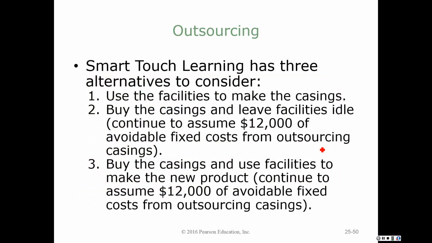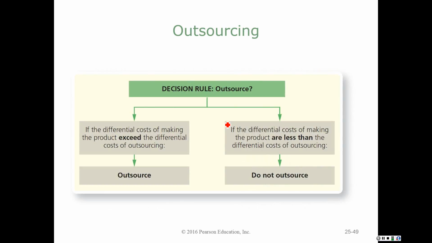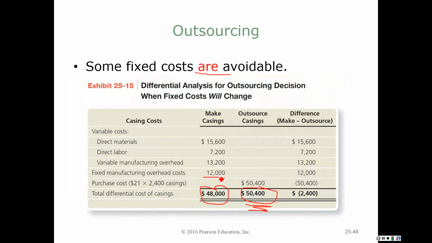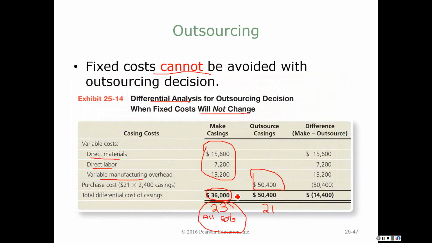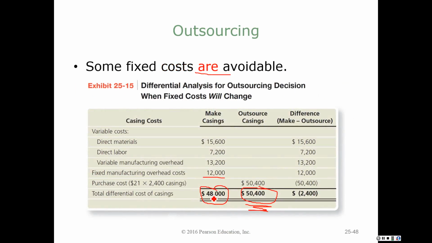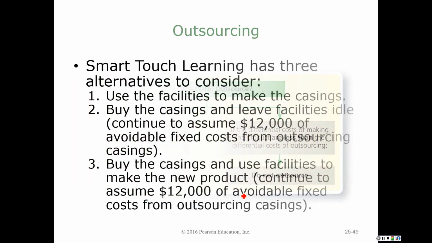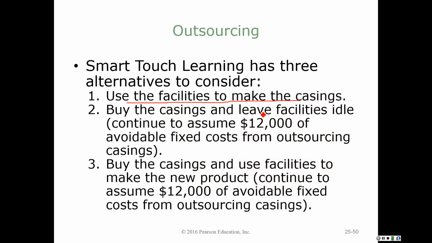So your presentation gives you a couple of alternatives. We can simply continue using our facilities to make the casings. All right, so if we back up and take a look at this situation, if I continue to use my facilities, it's either going to cost me $36,000 or $48,000, depending on whether I can remove any fixed cost, compared to the $50,400 it would take me to outsource. So I could continue to make the casings, or I can buy the casings.